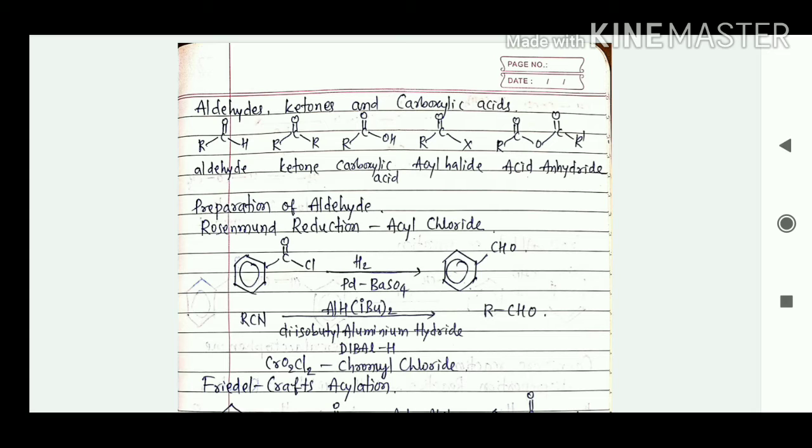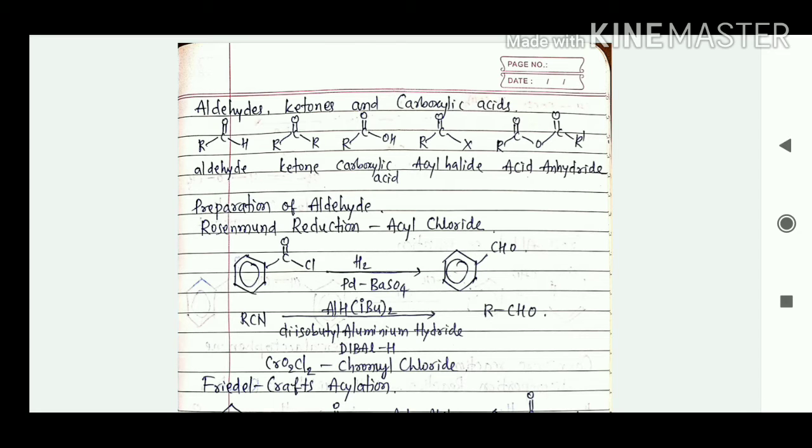So like that, if we remove one water molecule from the carboxylic acid group, at that time we are going to get RC double bond O, C double bond O, R dash. So this product is known as acyl anhydride. So we'll consider the preparation of aldehydes first. So this is Rosenmund reduction, that is acyl chloride.